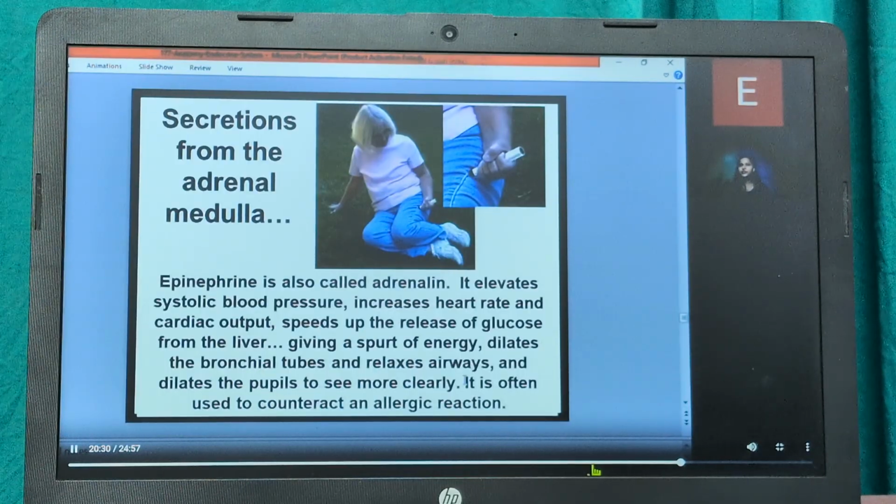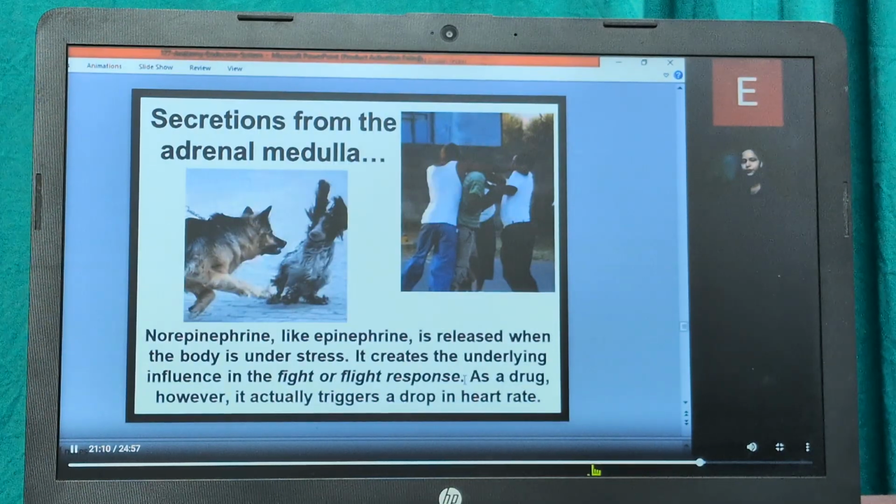Now, another secretion from the adrenal medulla is epinephrine, also called adrenaline. It elevates the systolic blood pressure, thus increases the heart rate, the cardiac output also increases, and the speed of the release of glucose from the liver also increases, giving a spurt of energy. It dilates the bronchial tubes, relaxes the airways, and dilates the pupil to see more clearly. So it is often used to counter an allergy reaction. If you are going through an allergy, epinephrine is used. It elevates the blood pressure, increases heart rate and cardiac output, and increases the urinary output also.